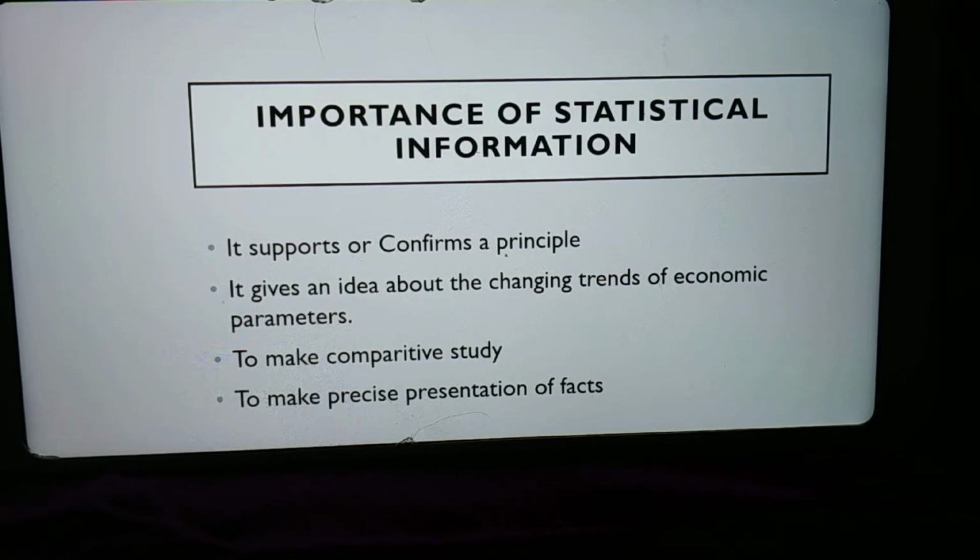For example, we can know how the sales revenue of a particular firm is changing, or we can know the trends of employment of a nation, or we can say that the share of agriculture is falling in national income, or the supply of money is rising in the economy. Such data helps individual units to make appropriate decisions to increase their benefits and helps the government in making appropriate economic policies. Statistical information helps to make comparative study easy.